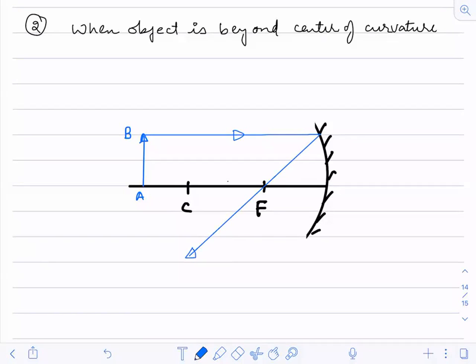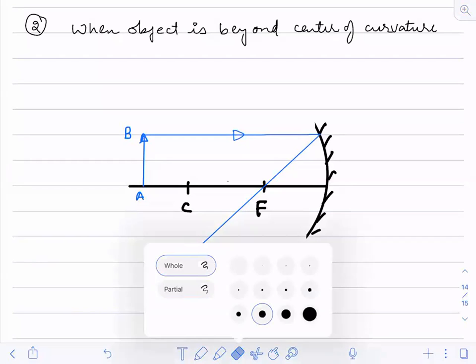And the other ray that I generally take will be through C. But if I draw for C, it will be difficult for me, so I'll just change the location of the C now.